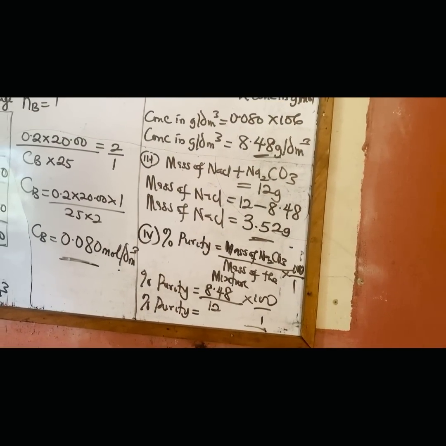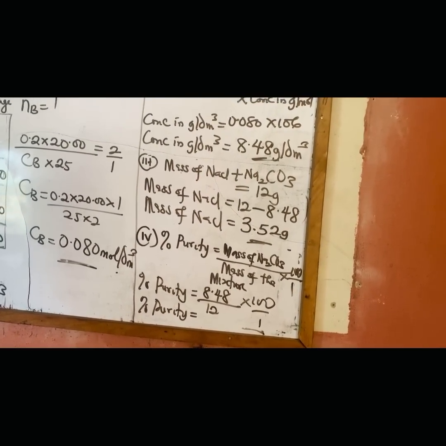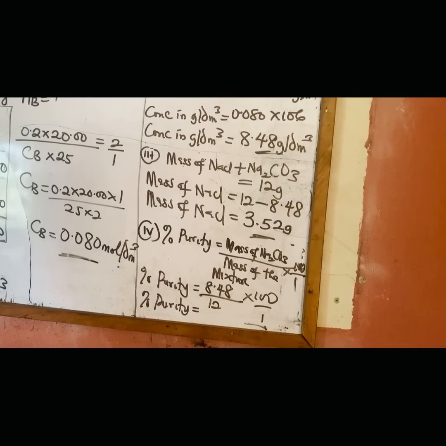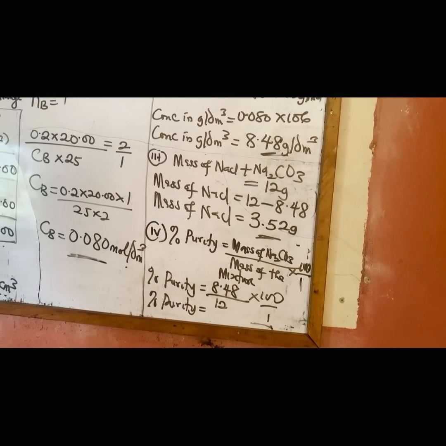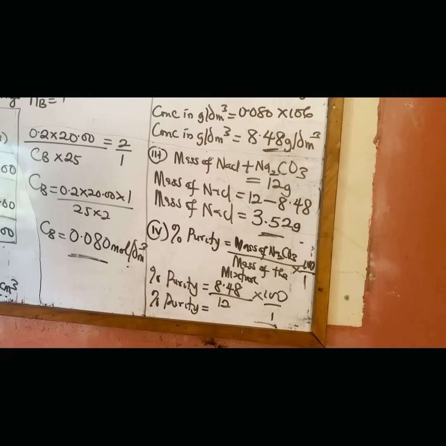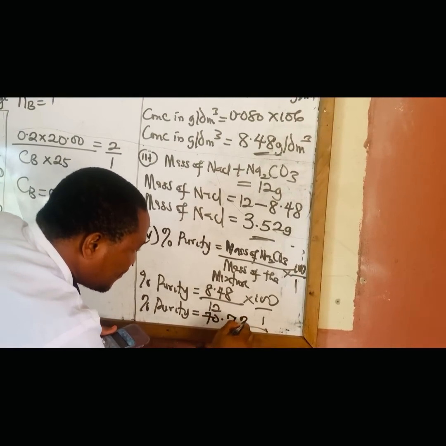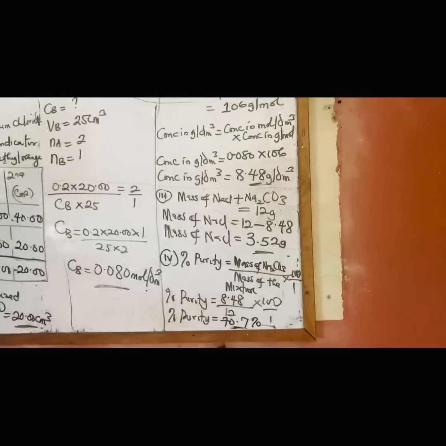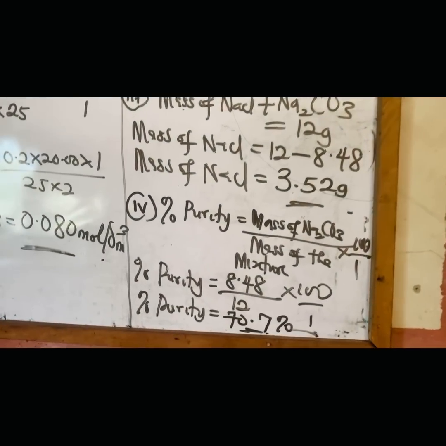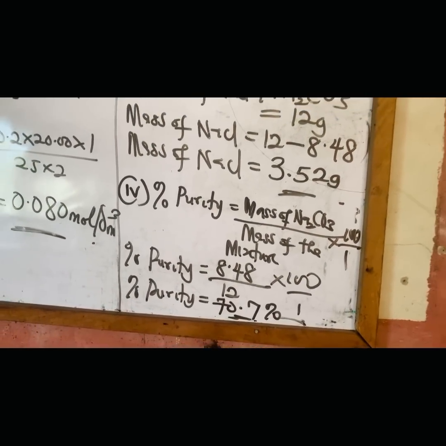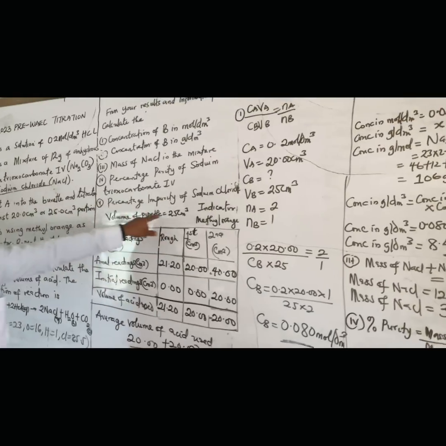8.48 times 100 divided by 12. That's 70.66. So let me just say 70.7%. That's the percentage purity of your sodium carbonate. The next question, that's the percentage impurity.